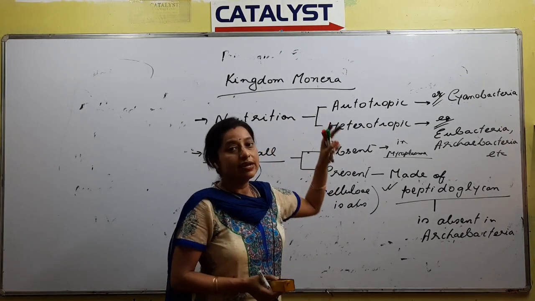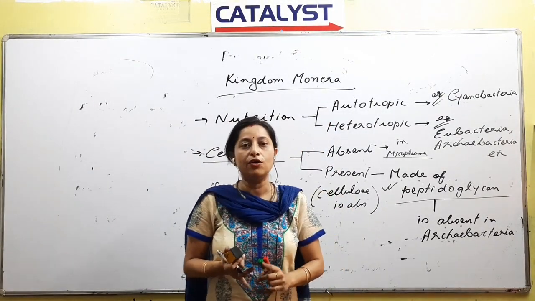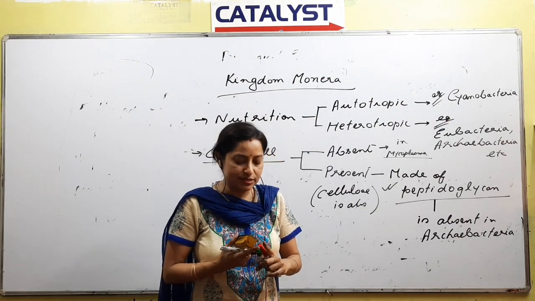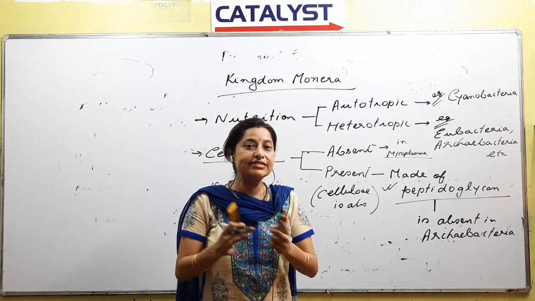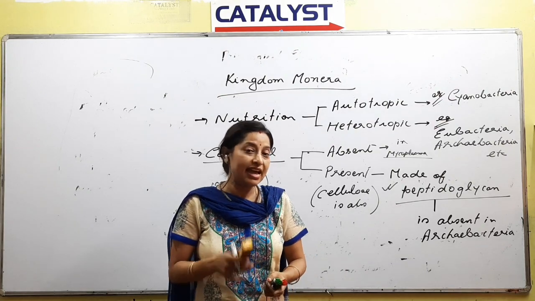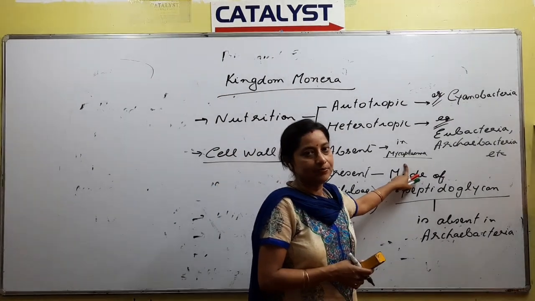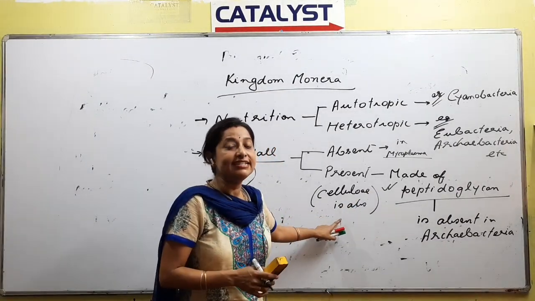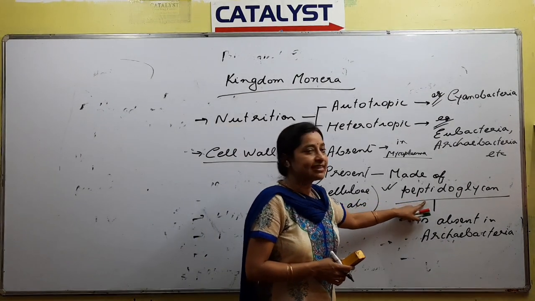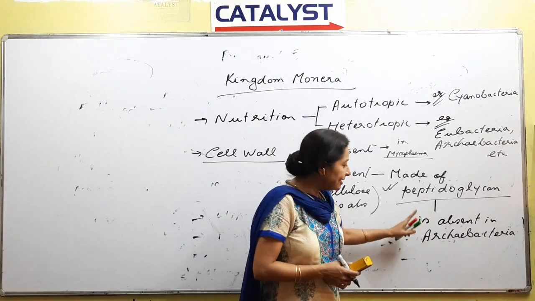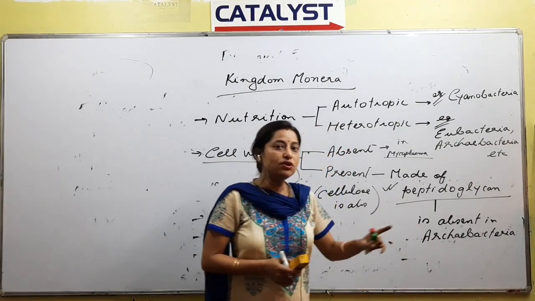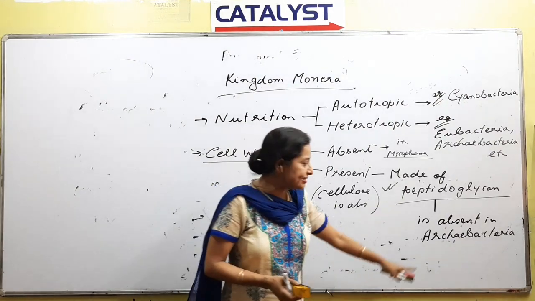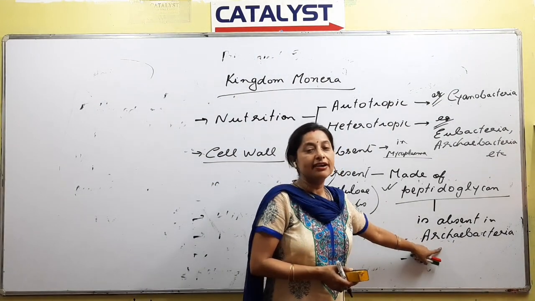Most Monera are examples of Eubacteria, Archaebacteria, then Cyanobacteria. Next we have Actinomycetes. The rest all have a cell wall; only mycoplasma does not. If the cell wall is present, it does not contain cellulose. Instead, it contains peptidoglycan. Another important point is that peptidoglycan is present in almost all the Monerans except Archaebacteria.